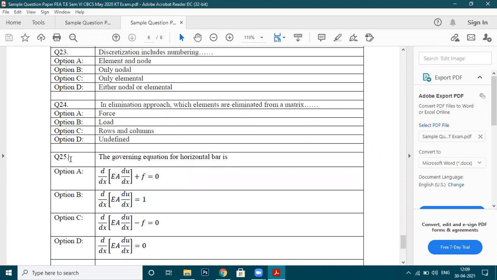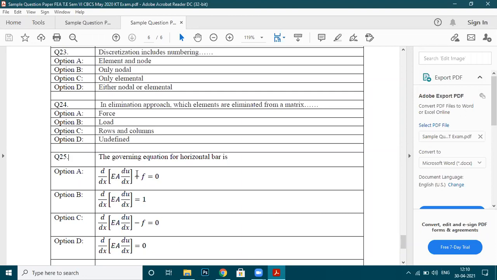Now let's move to the next question. Question number 25: the governing equation for the horizontal bar is... let me make you remember that. Of these four equations, one equation we have solved in the Rayleigh-Ritz method.